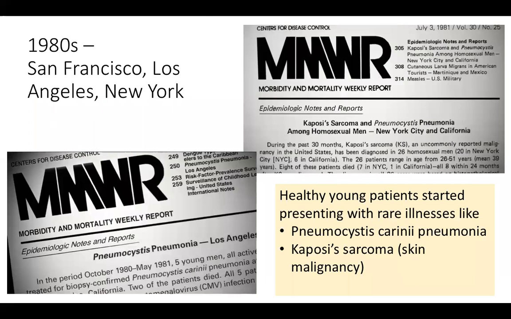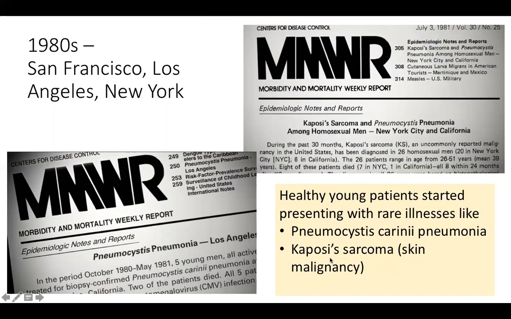In the early 1980s, there was suddenly an increase in a new kind of cases that started appearing in the US, along both coasts. Along the East Coast, that is New York, and along the West Coast, that is Los Angeles and San Francisco. On both these coasts, healthy young patients suddenly started presenting with pneumocystis carinii pneumonia and Kaposi's sarcoma. Kaposi's sarcoma is a malignancy found in skin. These disorders normally were unheard of.